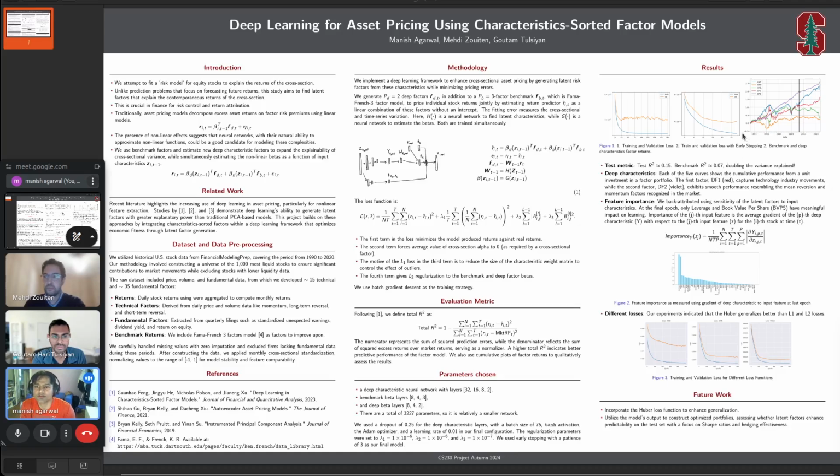In terms of results, we see that our R square doubles by adding two extra deep factors, which is quite a good result for such a simple model. We also see that the two factors which we identified were, one was a technology factor and the second resembled a mean reversion and short-term momentum factor.